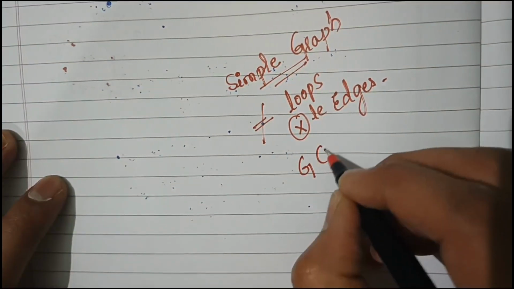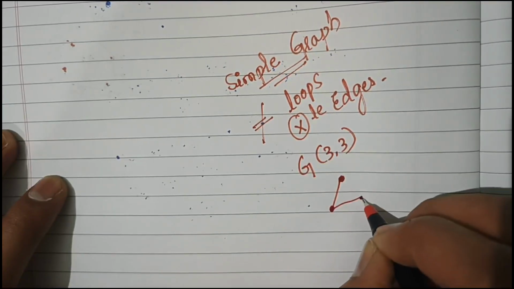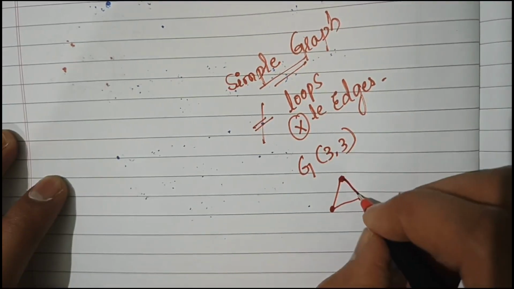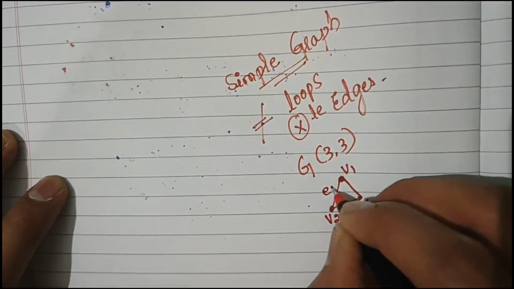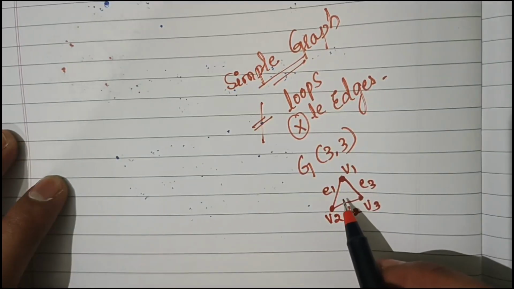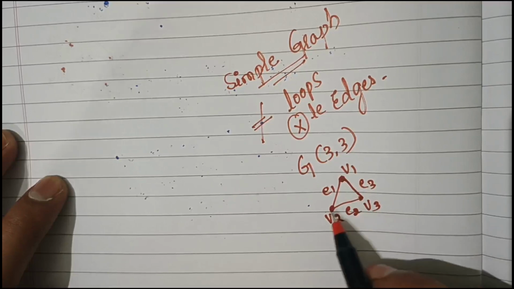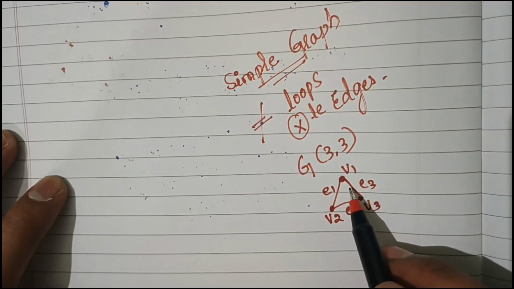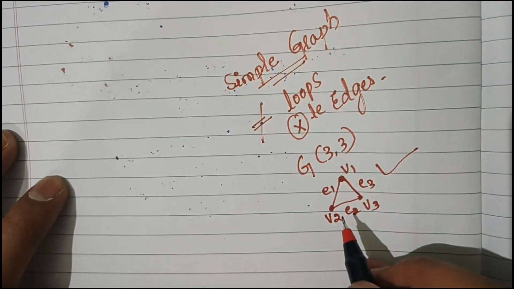So G comma 3 comma 3. Okay. If it is 3 edges and 3 vertices, that is V1, V2, V3. This is E1, E2, E3. In this graph, are you finding multiple edges and loops? Multiple edges and loops we are not finding here. There are no multiple edges and loops. So this type of graph we have to call a simple graph.